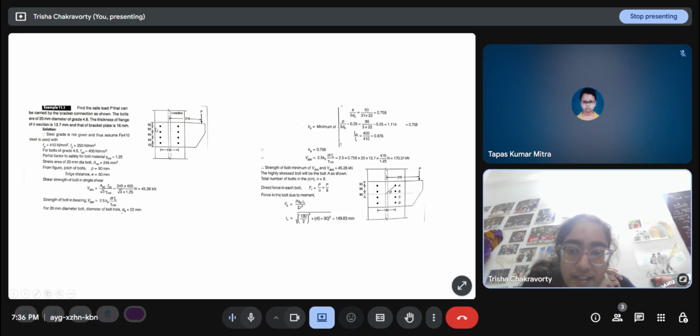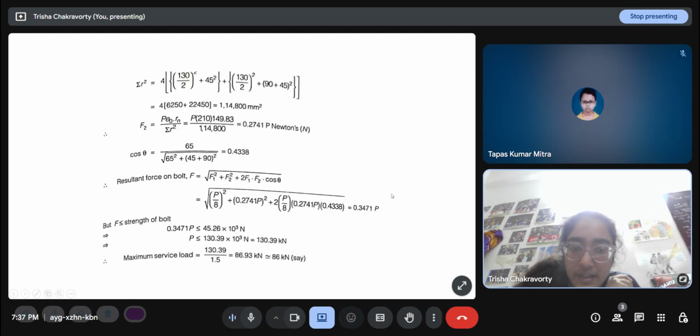So there are 8 bolts here. Let us assume the load is P, so the direct force in each bolt is P by 8. Force in the bolt due to moment is this, and we know all of these R we can calculate. So this R will be 45 plus 90. This distance is 45 plus 90 and this is 65. So 65 square plus 45 plus 90 square, root of that, is Rn for these corner 4 bolts, and for these two bolts it should be root of 65 square plus 45 square.